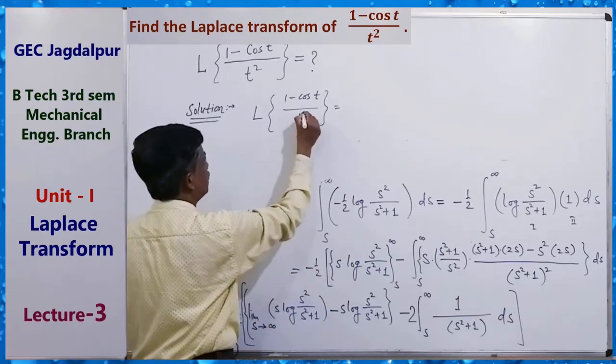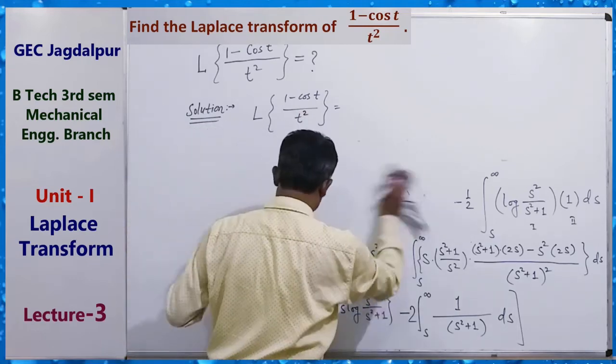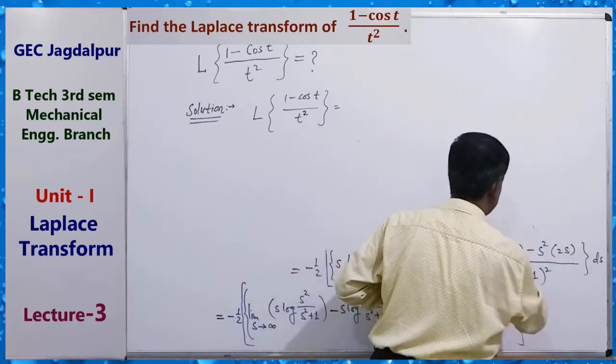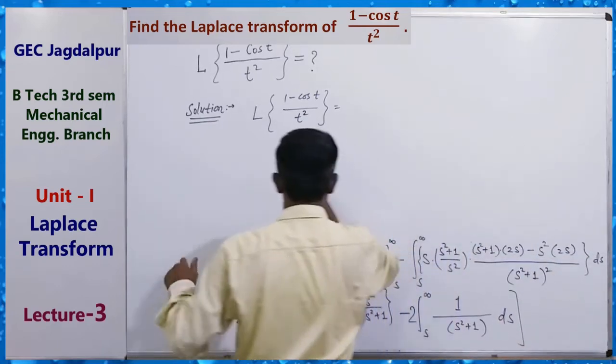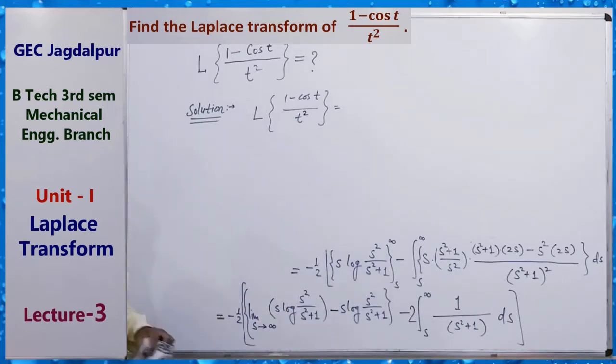After this line we get this equals to what? Value of this will be what?